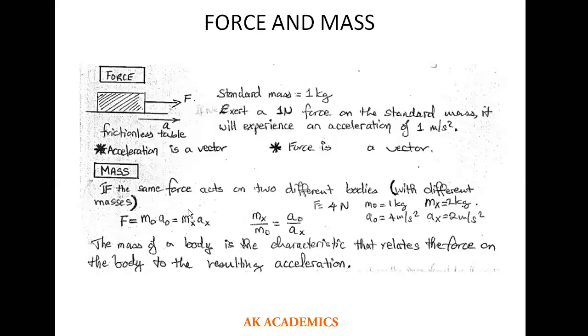So from our general knowledge of mathematics, if we have this kind of an expression, it simply means we can say that MOAO equals MXAX. Rearranging this expression can give us MX over MO equal to AO over AX. This is a very, very important expression for you guys. It gives you an idea on how you can treat masses of bodies or particles that are experiencing the same force on them.